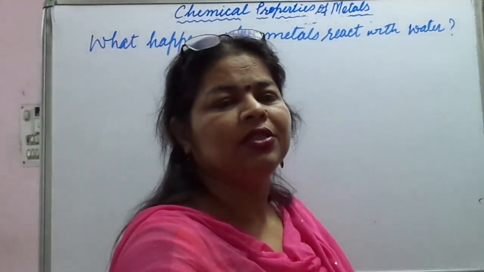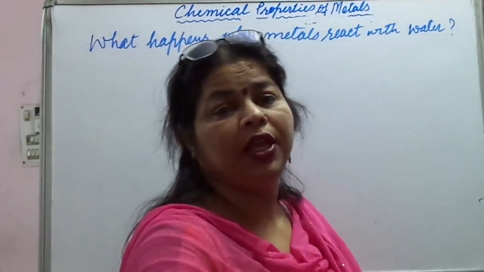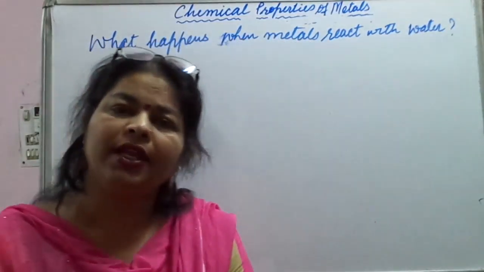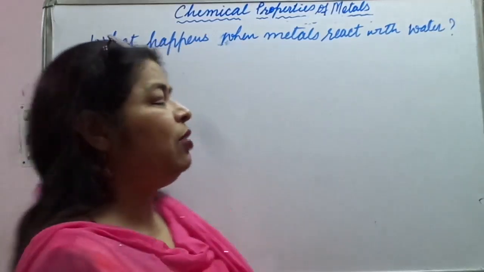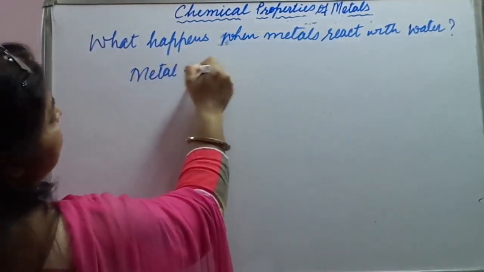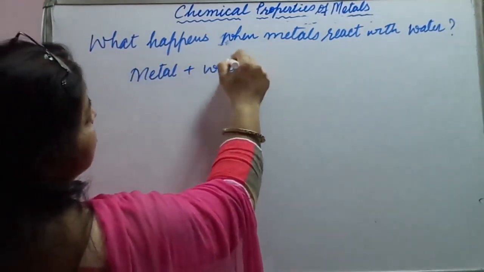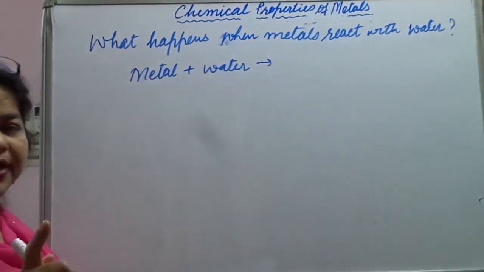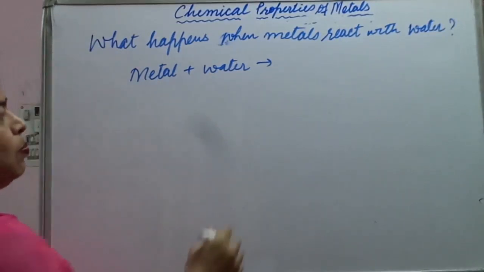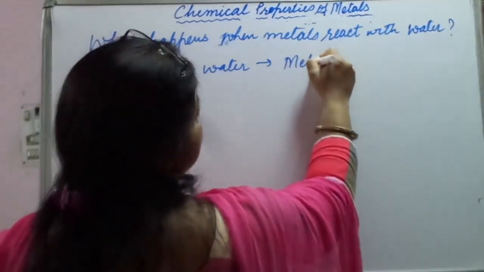Like in this case also, there is different behavior of metals on the basis of their reactivity with water. Normally what happens, metal reacts with water and forms metal oxide plus hydrogen.